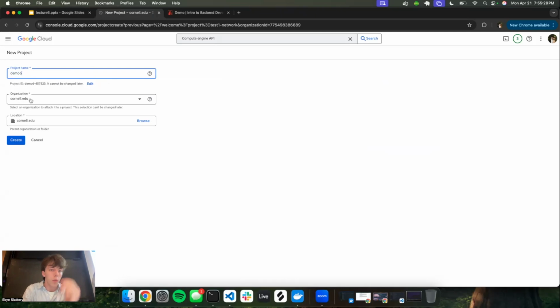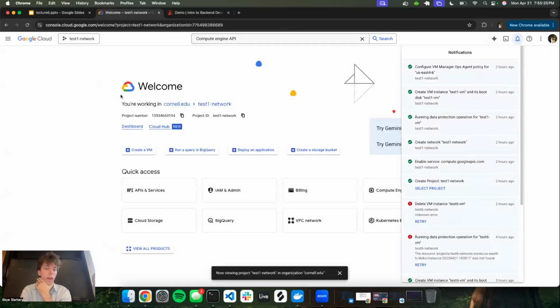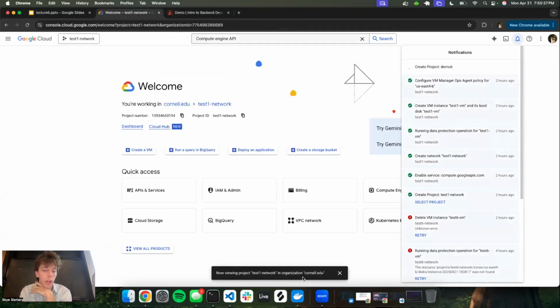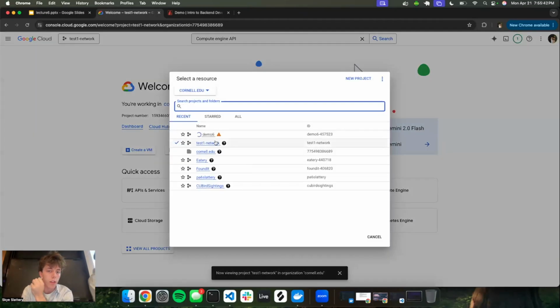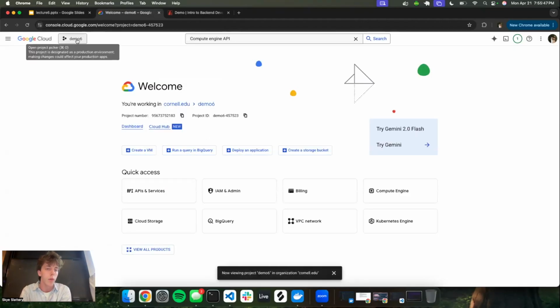Then organization will be cornell.edu and location will be cornell.edu. This should be set up for you as long as you're on your Cornell account, so don't worry too much about that. Once you create it, you have to make sure you actually switch to it. We'll wait for that to create and then switch to it. So now we're in demo 6. The first thing we have to do, since we're eventually going to want to create a VM, is make the VPC network first, as Josh mentioned earlier. That'll manage our VMs, or in this case, singular VM.